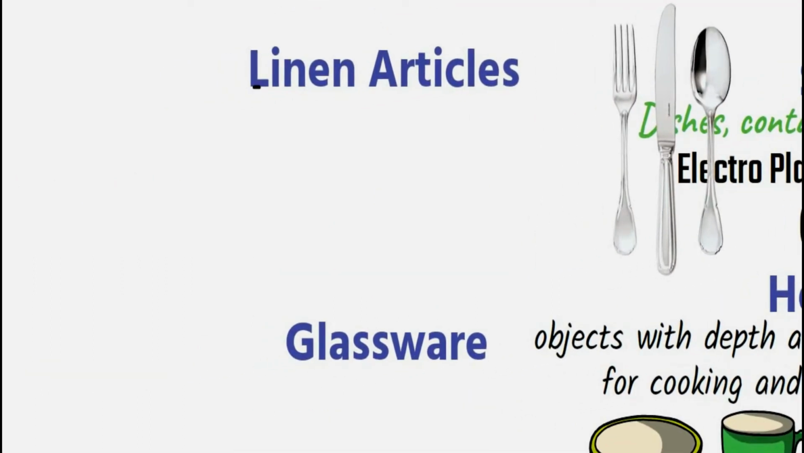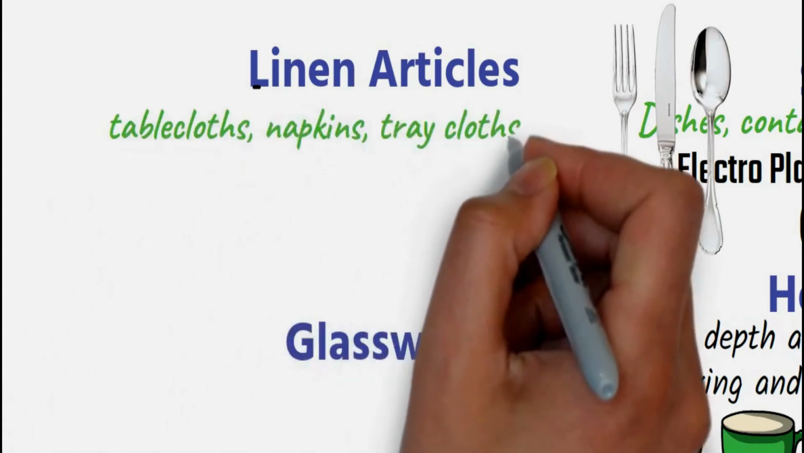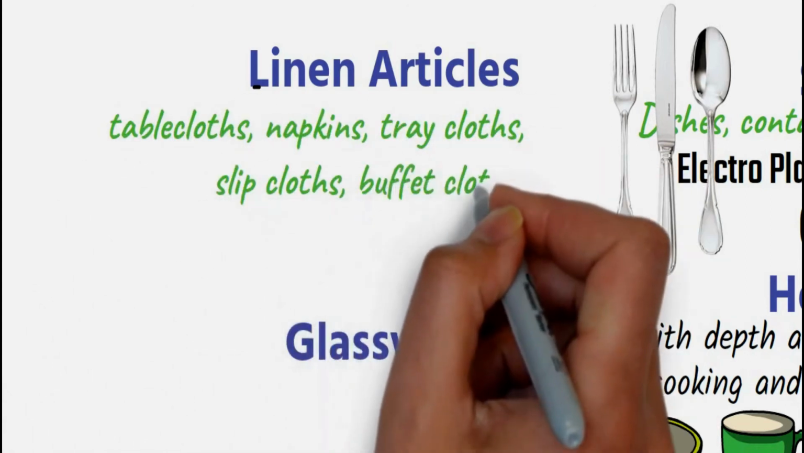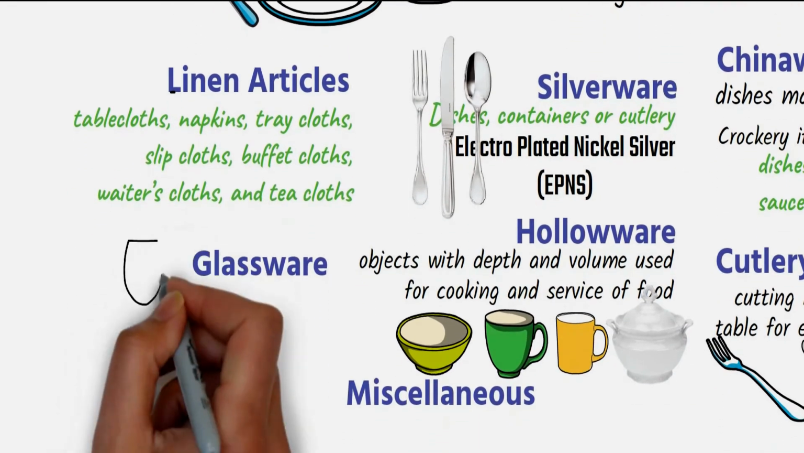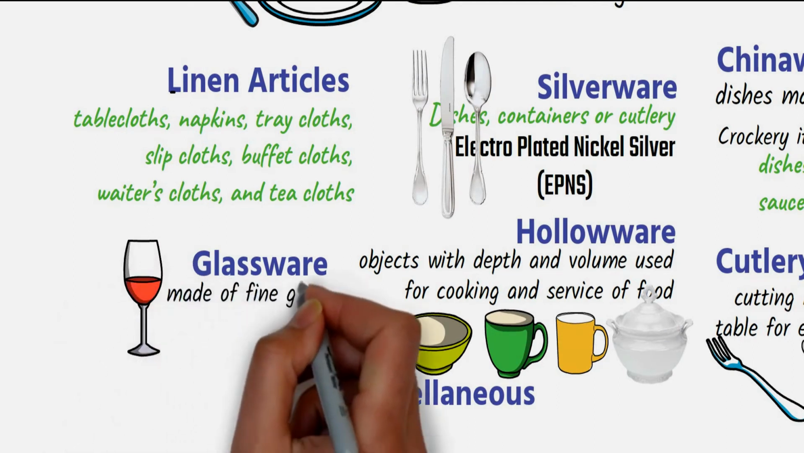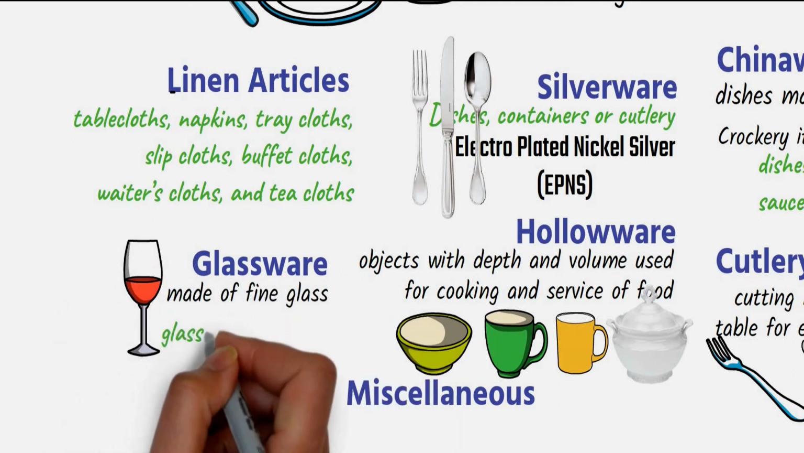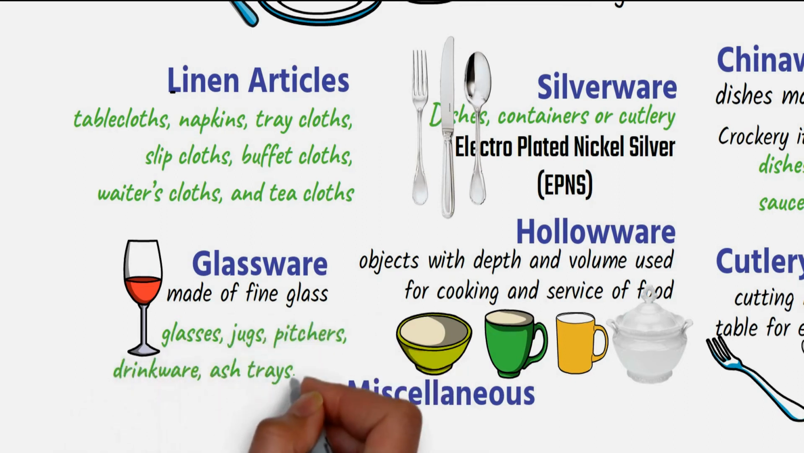Linen is a fabric known for its strength and absorbency. In food service area, it includes tablecloths, napkins, tray cloths, slip cloths, buffet cloths, waiter's cloth and tea cloths. Glassware. Glassware includes articles made of fine glass such as glasses, jugs, pitchers, drinkware, ashtrays, vases and similar articles.